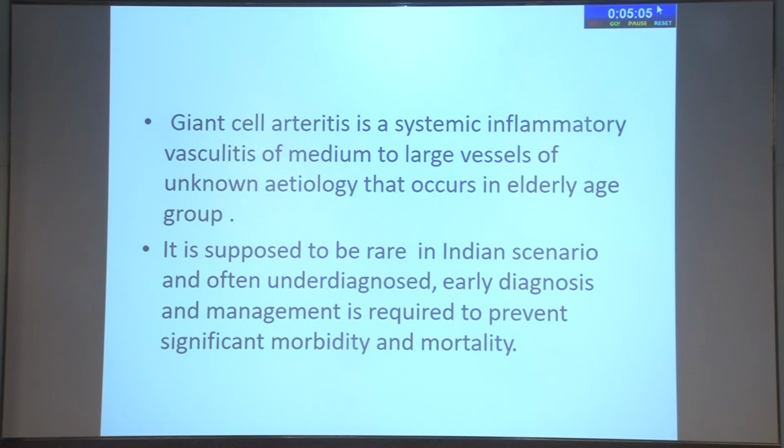It is supposed to be rare in the Indian scenario, but not uncommon. Because of this impression, it is underdiagnosed or misdiagnosed, and early diagnosis and management is important, as we see in our 3 cases, to prevent irreversible visual loss in the other eye.